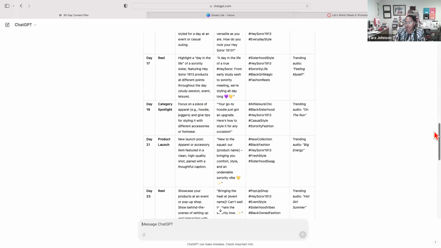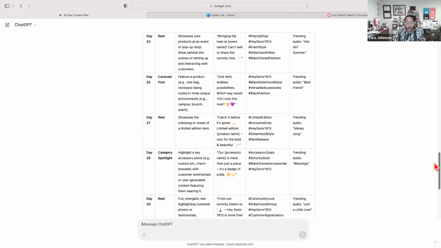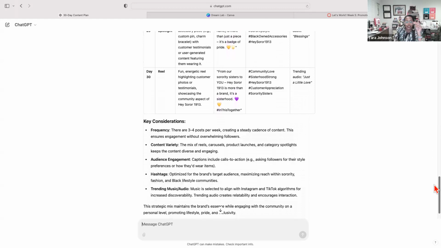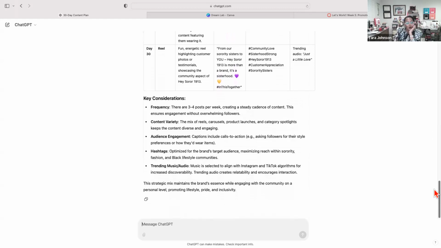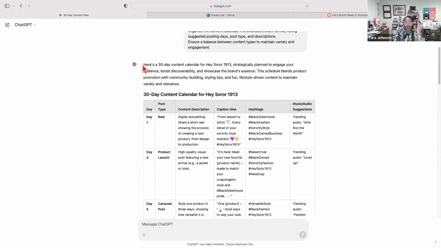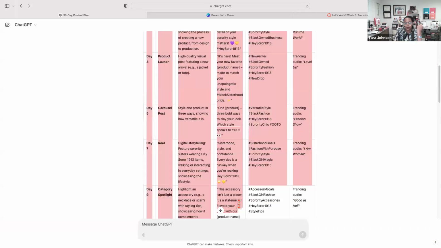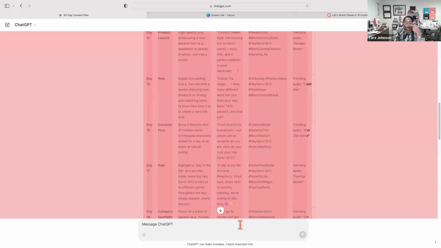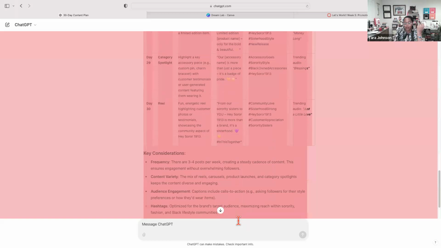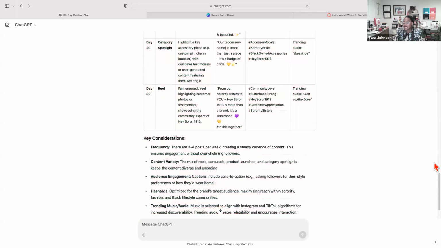So, okay, we see we have a chart here that gets us down to day 30. And then it gives us some additional information. It gives us some things that we should consider. It gives us some hashtags. And again, it's given us some music. So again, for the purpose of this assignment, you will highlight this entire output, and then drop it into a Word document, so I can see what your output is.